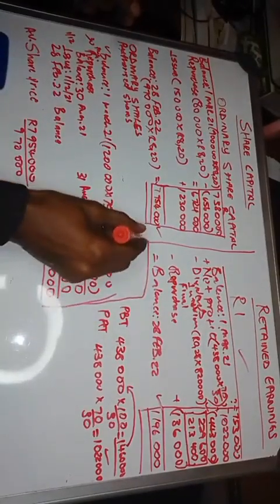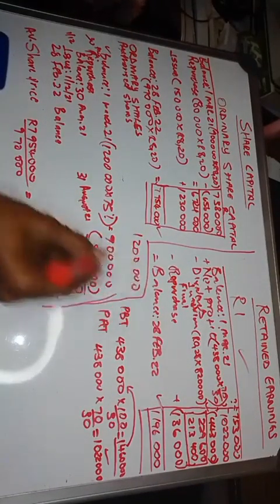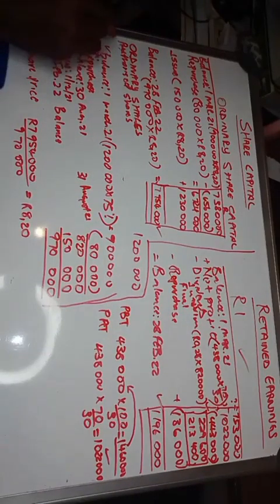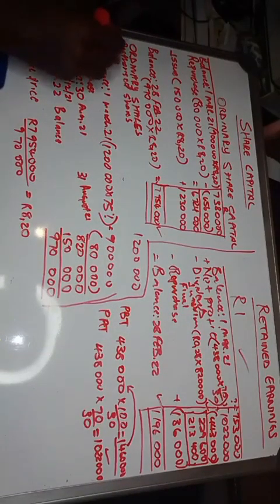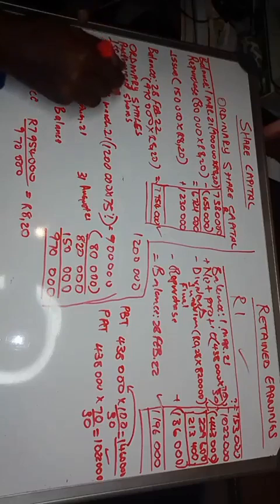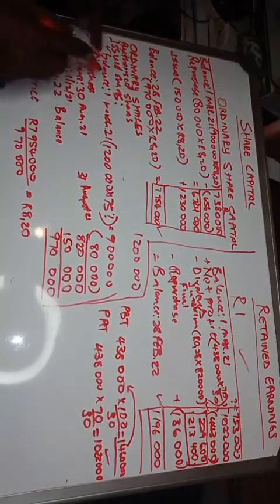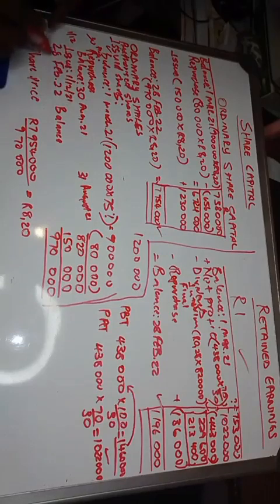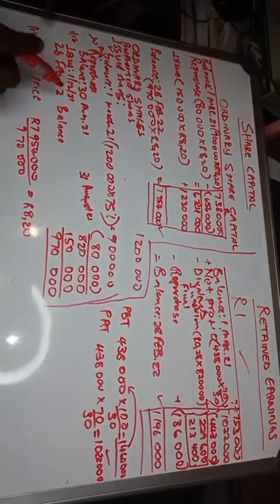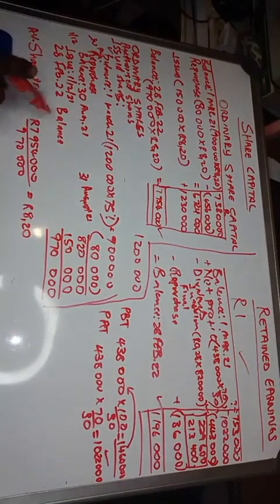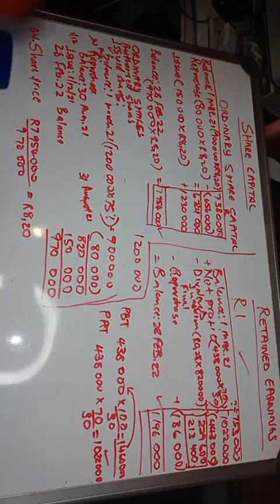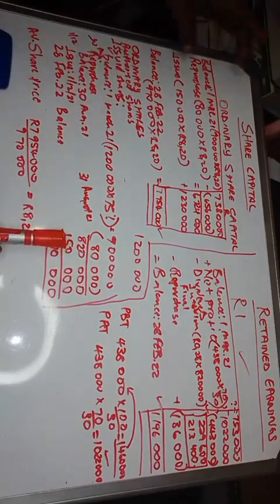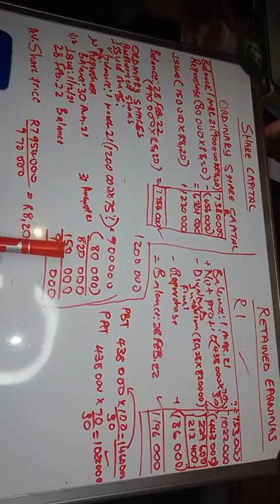So you will write your authorized shares here, 1,200,000. Then you say issued shares, or you say in issue. So in issue, you'll have your balance, you have your repurchase, you have your additional issue, and then you get your closing balance, right? So this is how you will do it, right? And then that's it. Then on the ordinary share capital, you still have the balance.